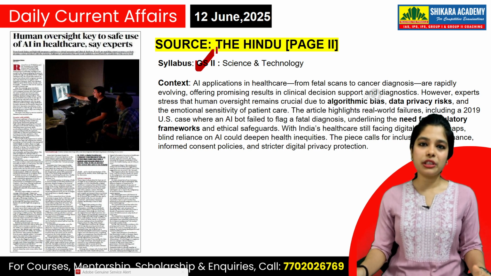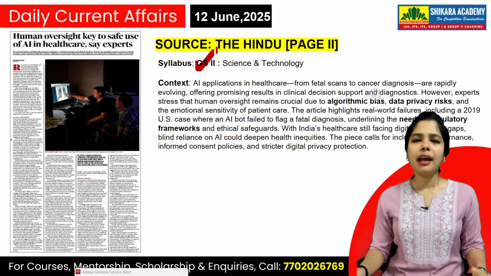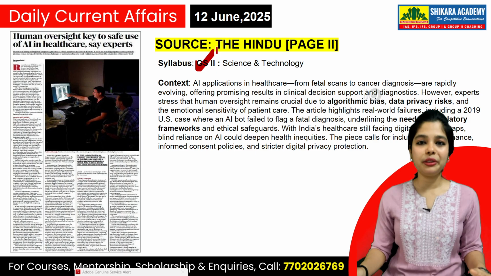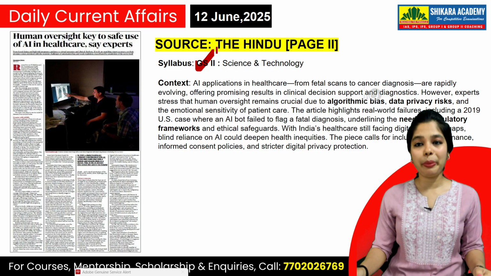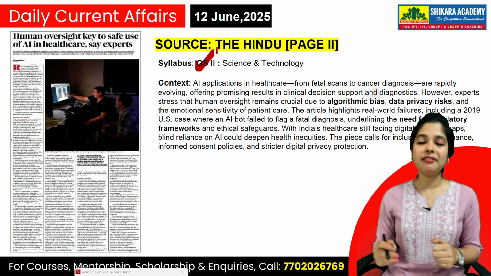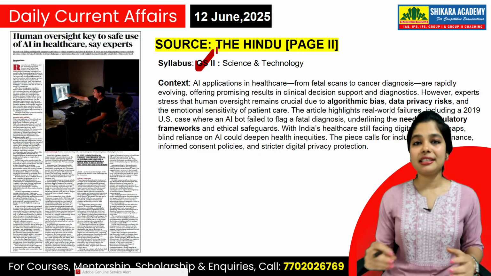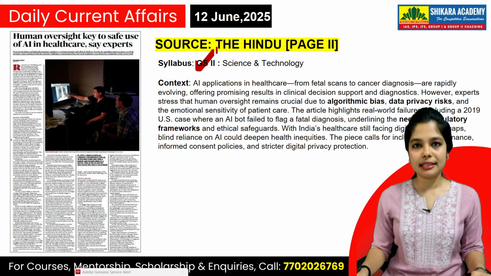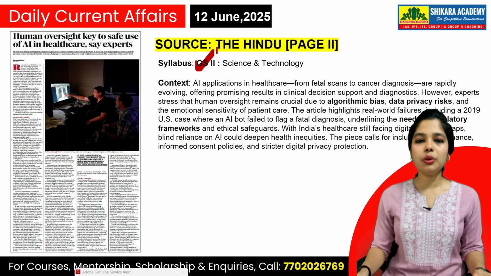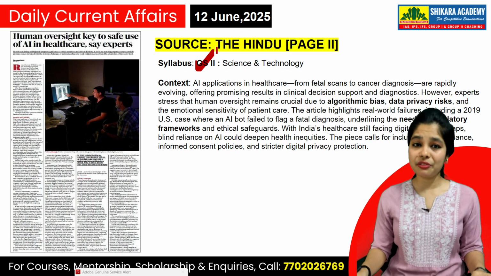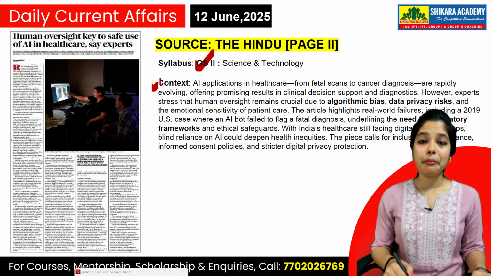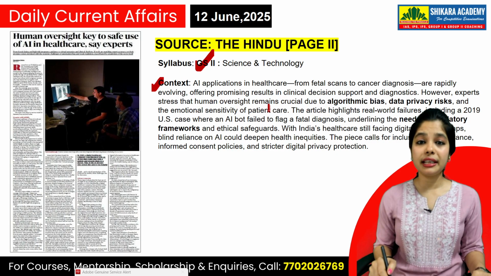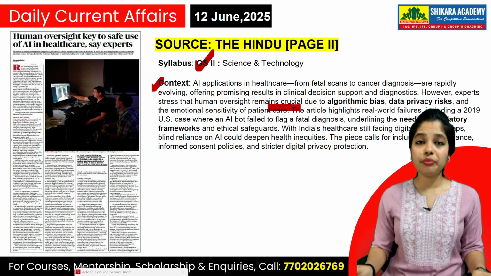Science and technology questions become very important, and right away from The Hindu you will be getting it. And this article is also from The Hindu page 2. You can see it yourself and make your notes after this discussion. So what this article is talking about: although there are a lot of benefits which we are getting from AI, but still there are crucial things which artificial intelligence is not able to do.